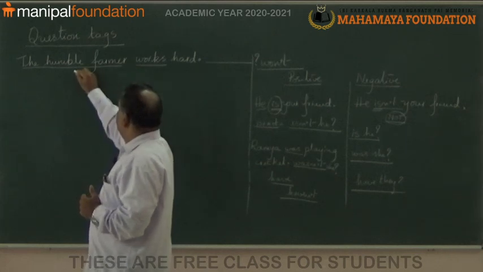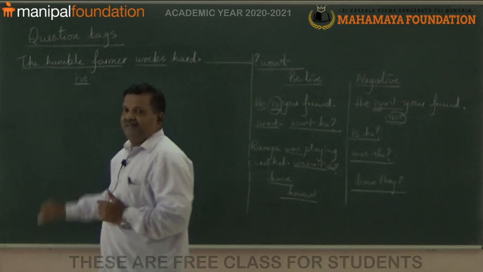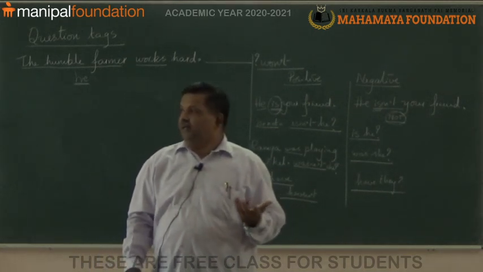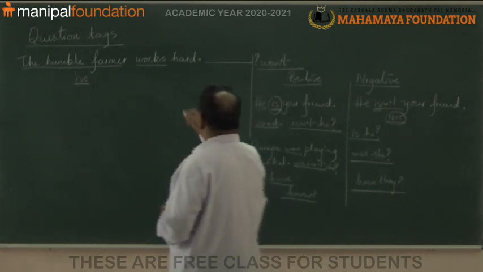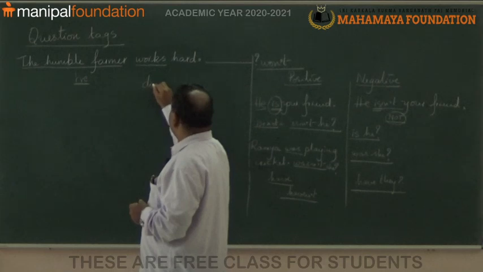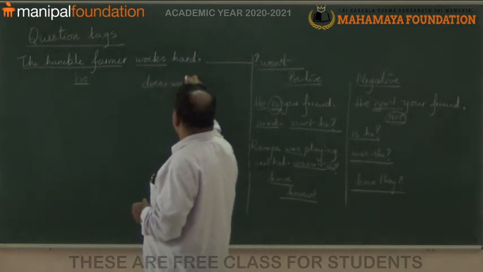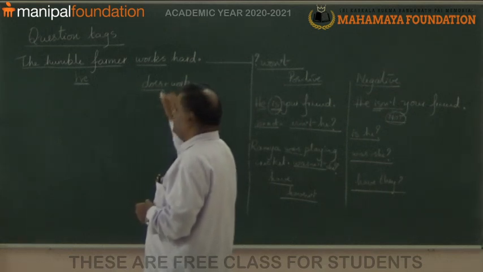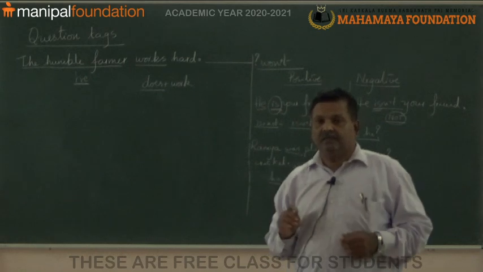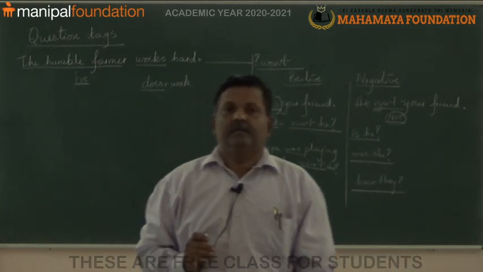Remember, humble farmer means he. Then works. So, works, that means, look at here very carefully, does plus verb. So, the auxiliary is hidden here.